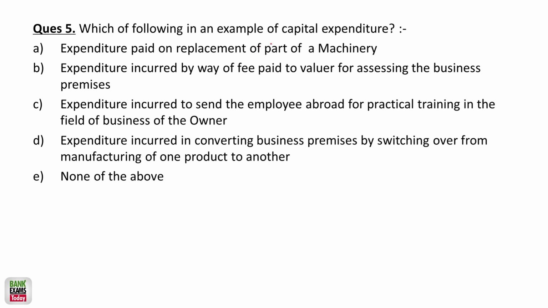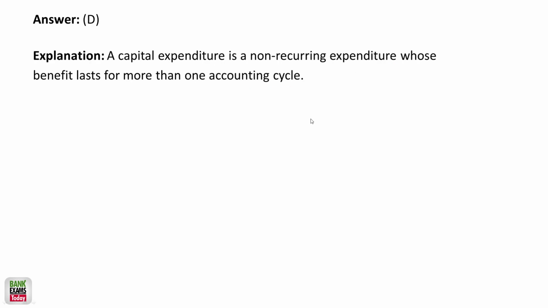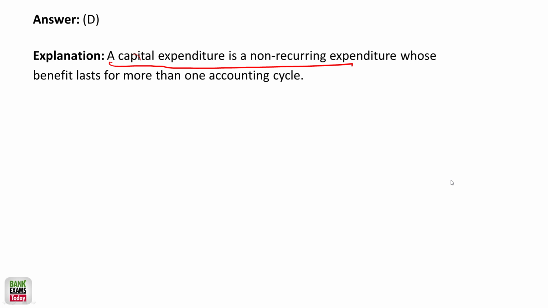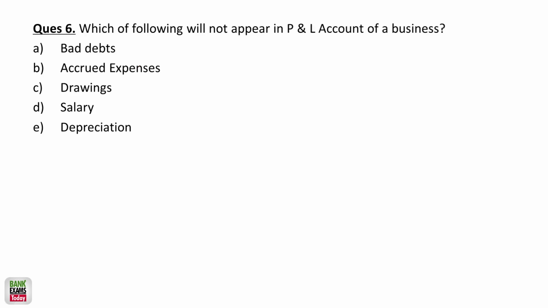I'm talking about part of machinery. This is maintenance anyway, right? So this cannot be. The fee paid to the valuer for assessing the business premises, obviously that can be for 1 year only. You send for the training, that is for 1 year. But that's a non-recurring expense. A capital expenditure is a non-recurring expense. You just converted the whole business premises, so that is a capital expense. That's a non-recurring expense whose benefit lasts for more than one accounting year. I already taught you.